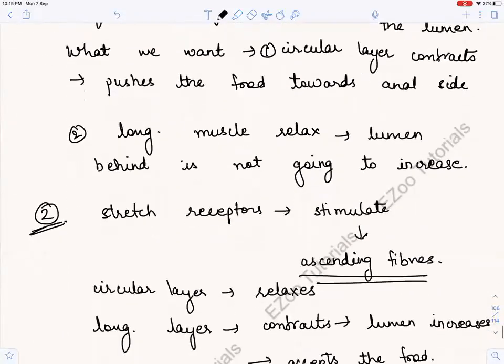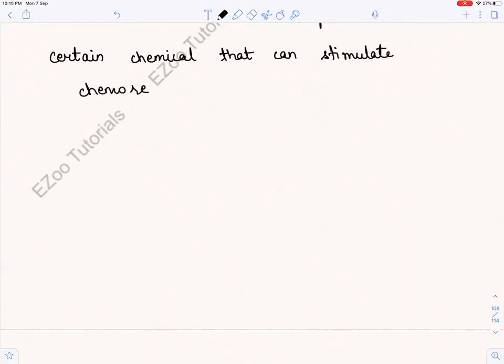Now let us see what will happen. There are certain chemicals that can stimulate chemoreceptors. We don't have to go into much detail. You will do this in your MBBS. Chemoreceptors will be activated by certain chemicals. What will happen when they get activated?